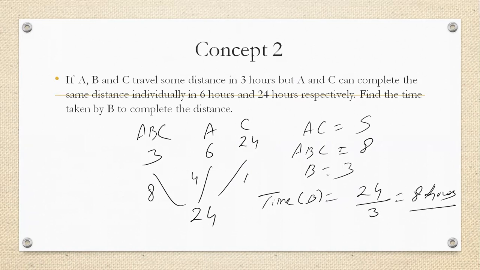Time may be in minutes or hours. So the time taken by B is 24 upon the efficiency of B. The efficiency of B is 3 because the total efficiency was 8 and A and C's efficiency was 5. So B's efficiency is 3. So the time taken by B will be equal to 24 by 3, 8 hours.